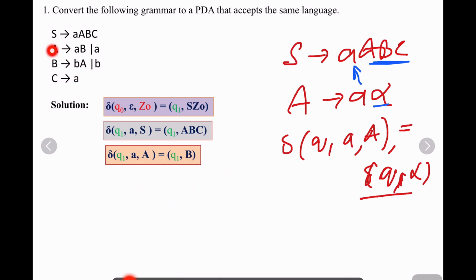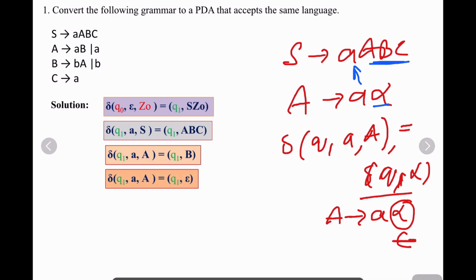We have one more production, that is A gives small a. Here alpha is absent. What is in place of alpha? Epsilon. So how do we write it here? Delta of Q1 comma a, A, which is equal to Q1 comma epsilon. Why has epsilon come? Because nothing is there in place of alpha.